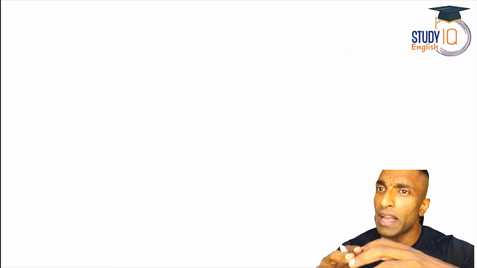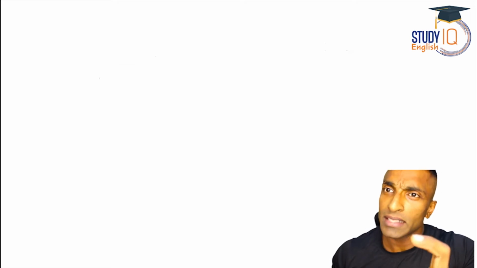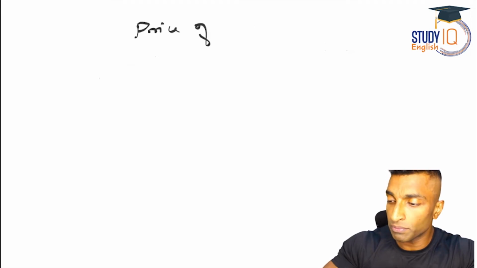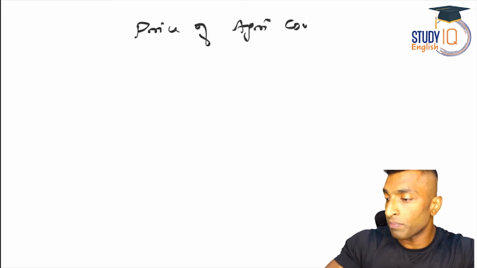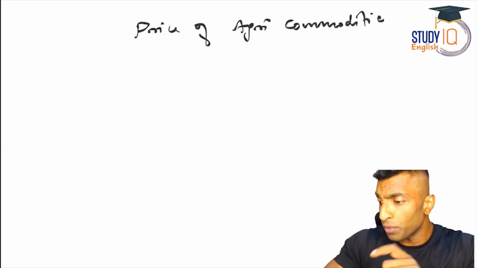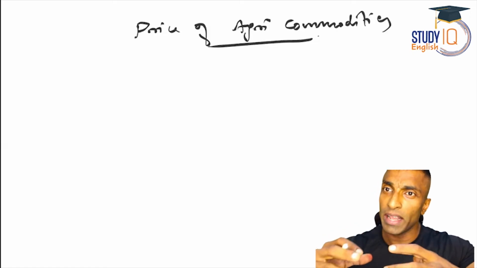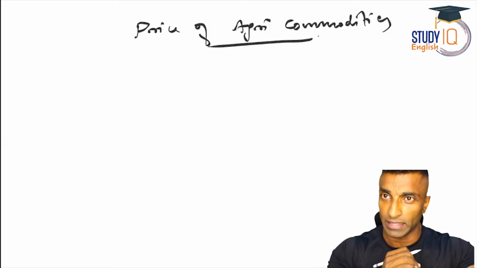Okay. So why I've given you a quick revision of that is because I want to discuss why the agricultural prices are so volatile based on this concept of elasticity and inelasticity. So if you look into the agricultural commodities, are they elastic or inelastic? We can discuss that both from the demand side as well as from the supply side. So let me write it here. Prices of agriculture commodities. I want to answer why these are volatile. Why the prices of agricultural commodities are volatile.